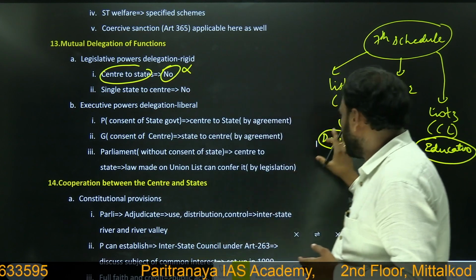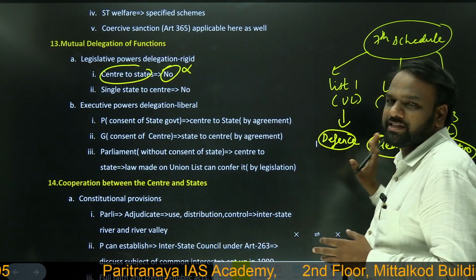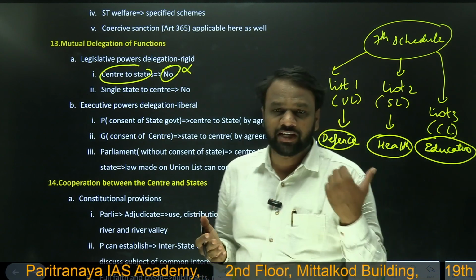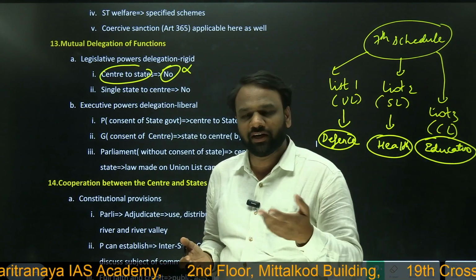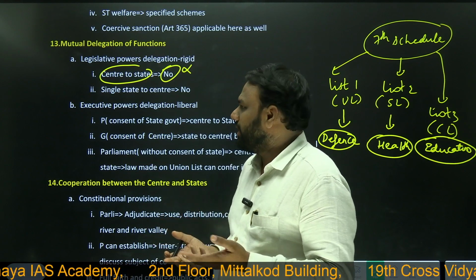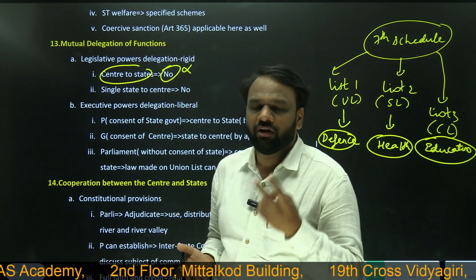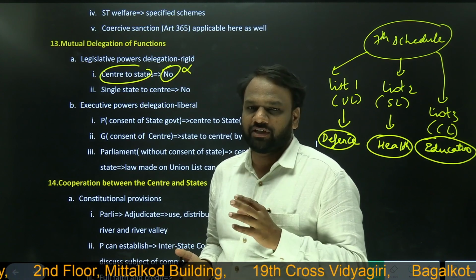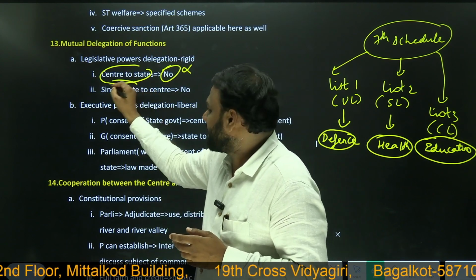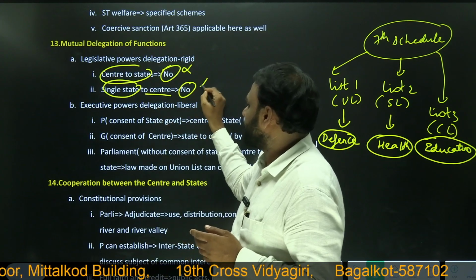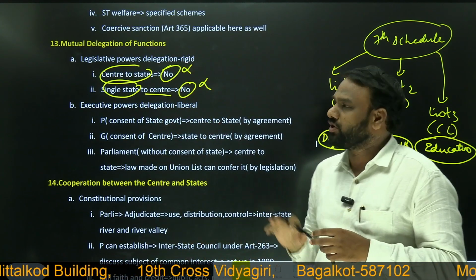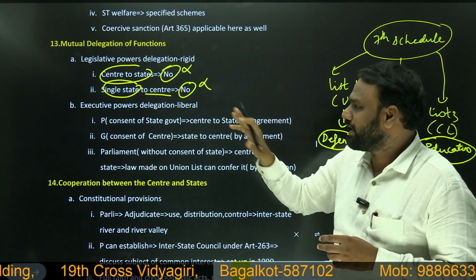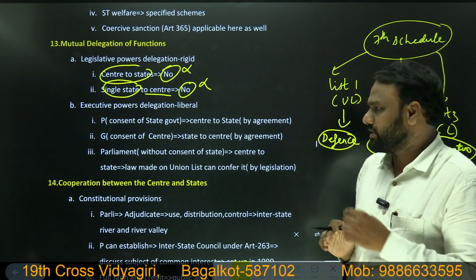That is why a law on defense cannot be made by any state. But whether it is possible for a state to delegate a matter to the center, yes, we have seen various examples. And among those, we have seen that when two or more states request the center, then the center can make a law on the state subject. But similarly here, a single state to center, no, not possible. So already we have discussed this topic. So you can just go back to our previous class videos and you can get clarity on the same.